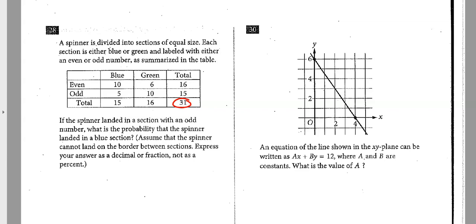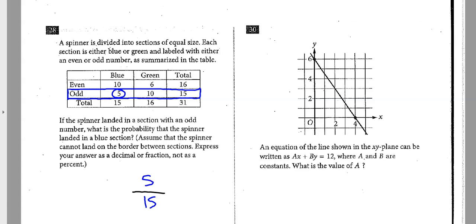Let's just see. So we had a spinner, and it was blue and green, and they had evens and odds. So if the spinner landed in a section with an odd number, then if I set up a probability, we're talking about out of this group right here. So out of those 15, what is the chance that the spinner landed in the blue section? Well, out of the odds, there were only 5 blues out of the 15 odds.